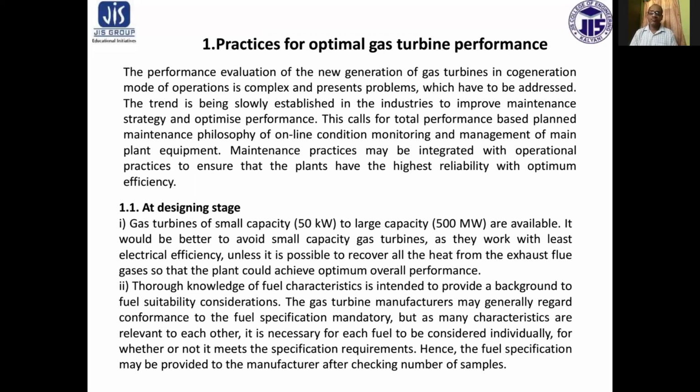It would be better to avoid small capacity gas turbines as they work with the least electrical efficiency, unless it is possible to recover all the heat from the exhaust flue gases so that the plant could achieve optimal overall performance.